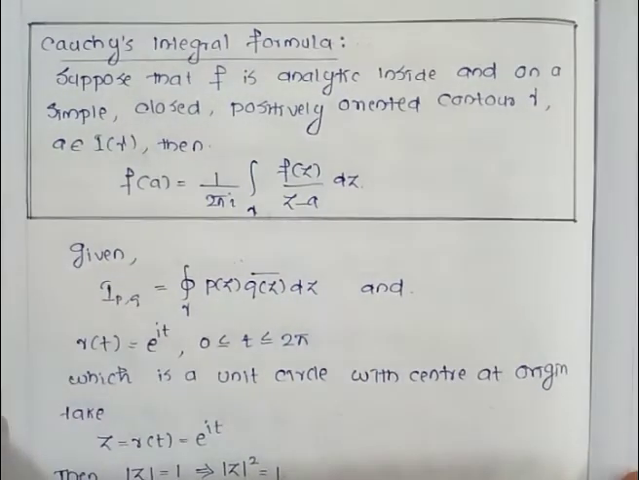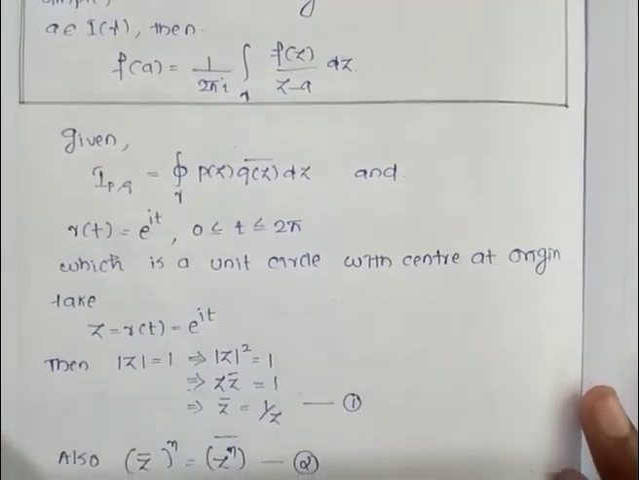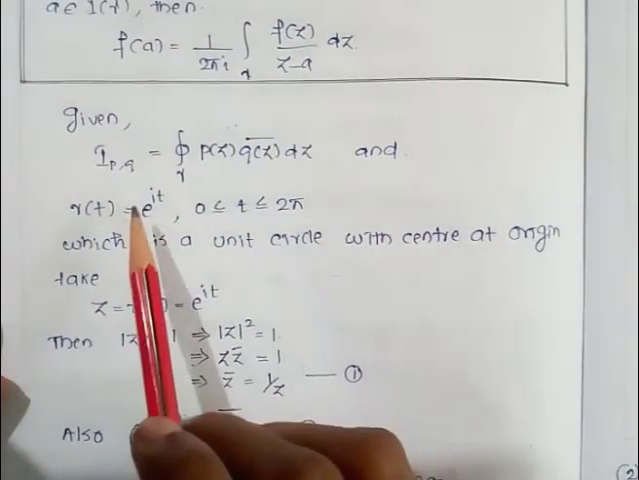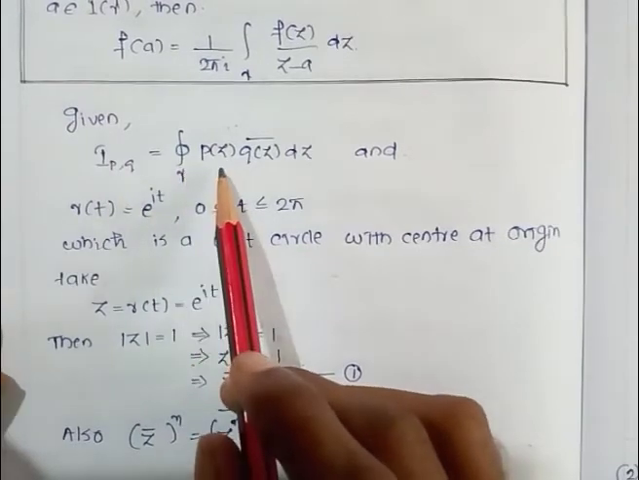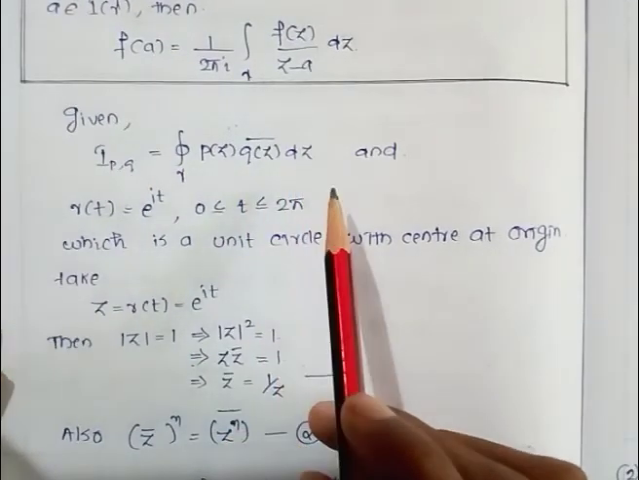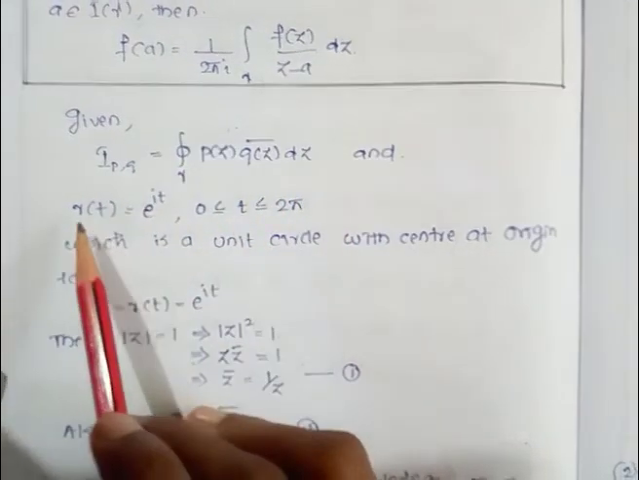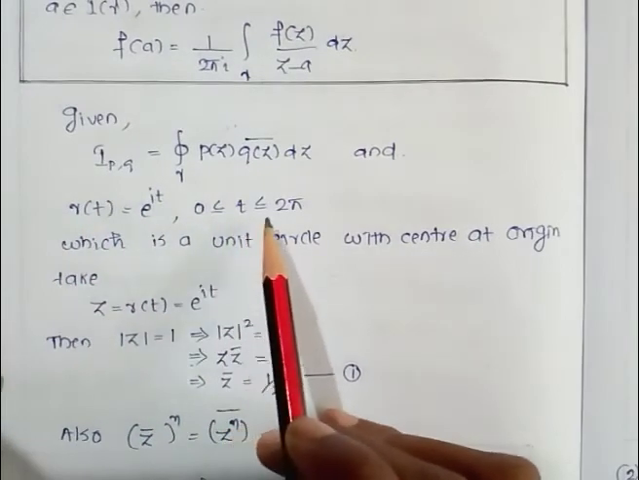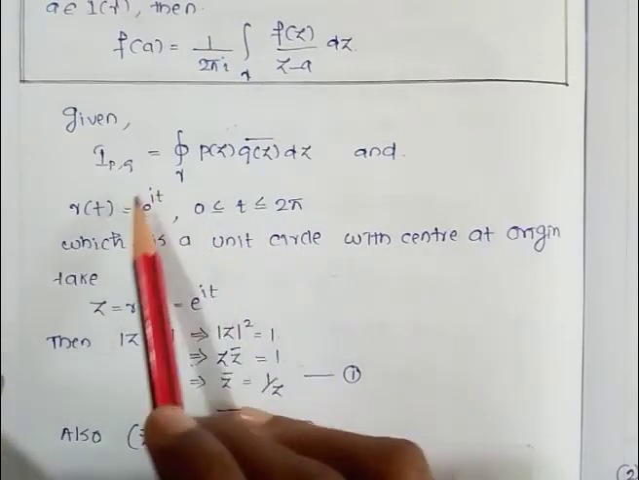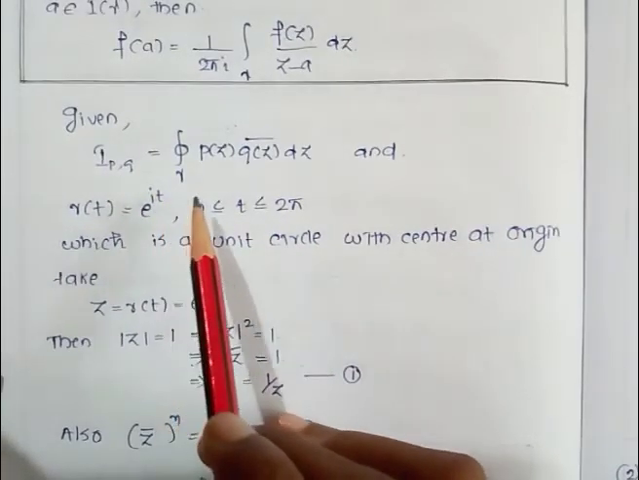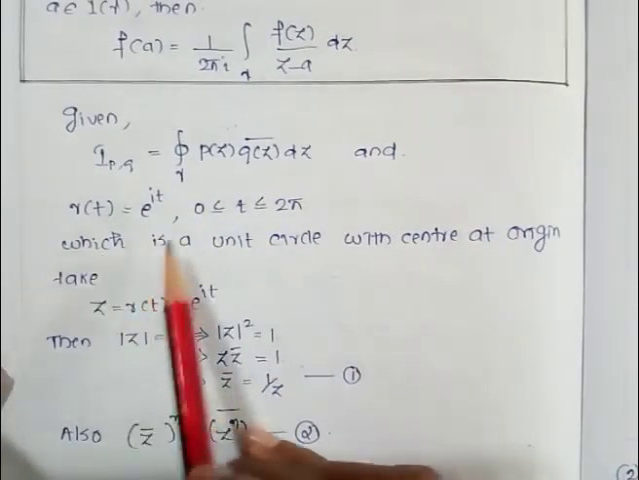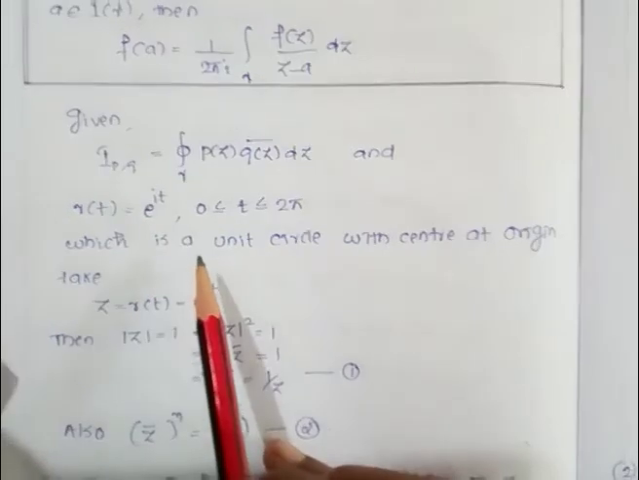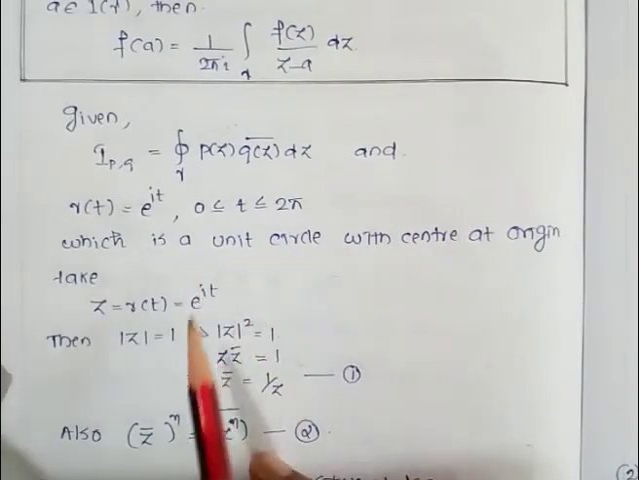So now we are going through our question. Given that I(p,q) is equal to the integral over gamma of p(z) times q(z) bar dz, and we are given gamma(t) is equal to e^(it), where 0 ≤ t ≤ 2π. So it is a polar representation of a unit circle, with the center at the origin (0, 0).